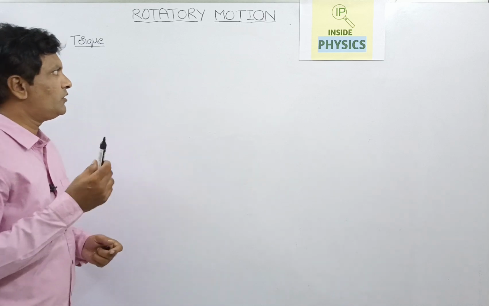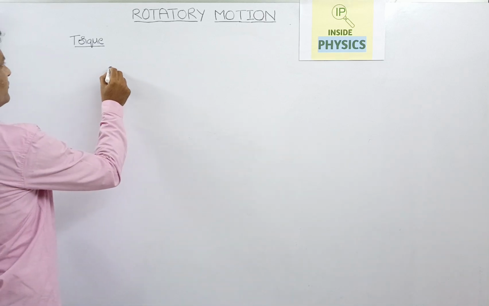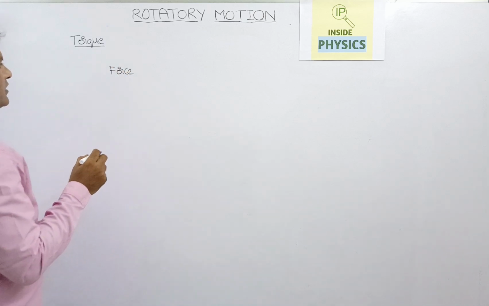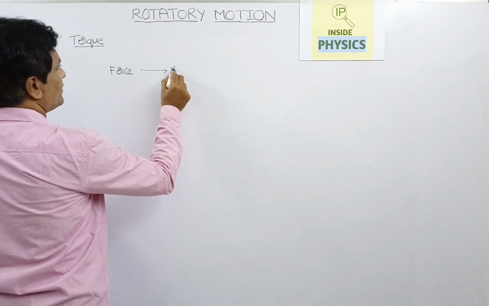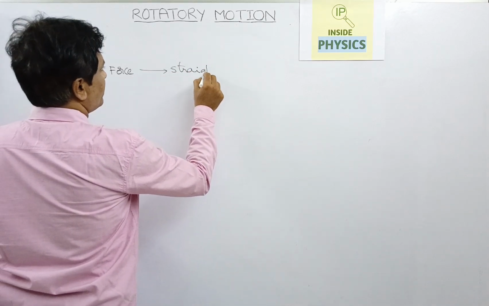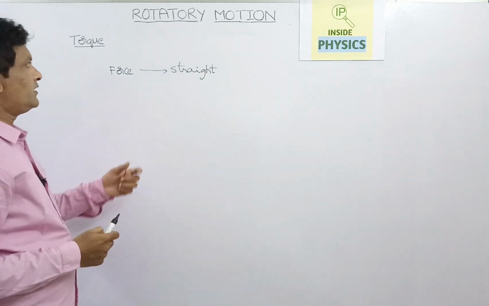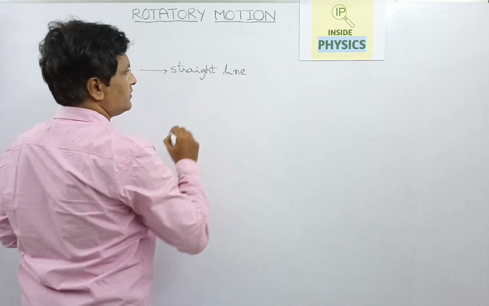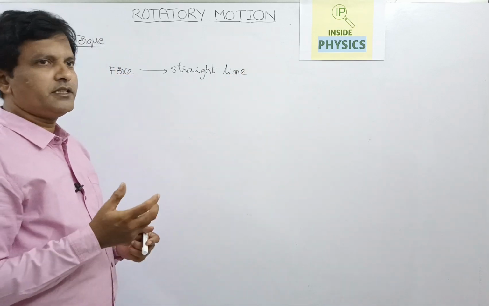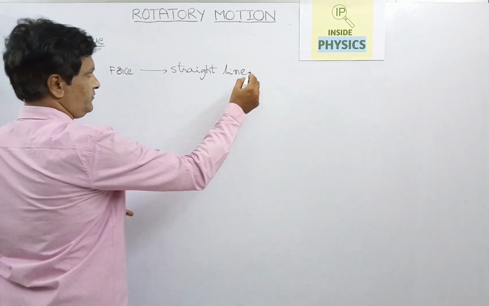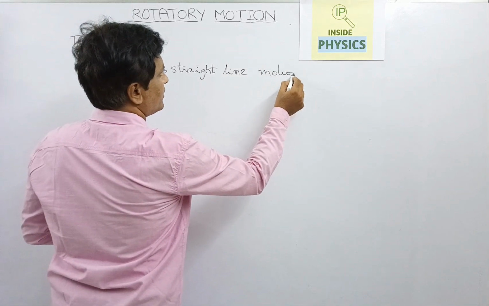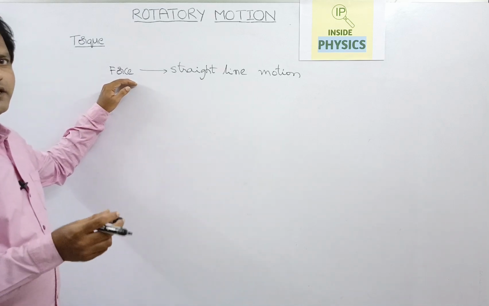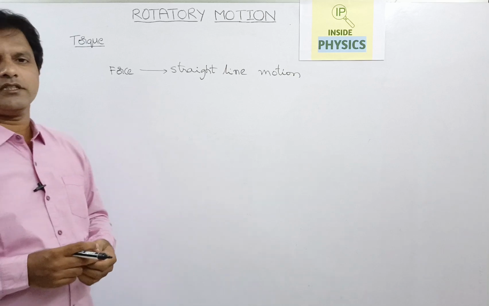If you compare this force with a normal linear force, we always defined the linear force as related to straight line motion. We have defined this force as the physical quantity which can generate an acceleration in a body or object by changing its velocity. So the linear force, as defined in straight line motion or one dimensional motion, will generate an acceleration. Acceleration means change in velocity.